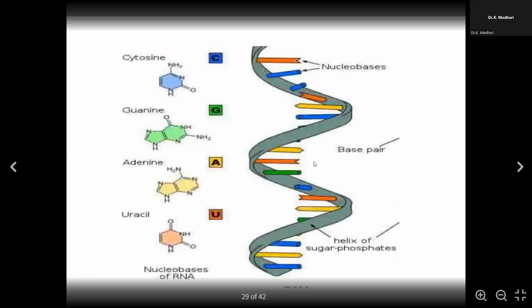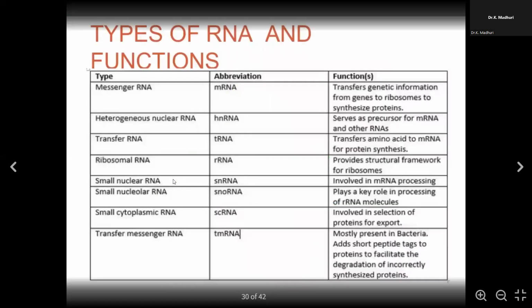Here you can see the nucleobases and the base pairs, in the supercoiled helical structure. You can see cytosine, guanine, adenine, and uracil. These are the nitrogenous bases involved in RNA structure, and these are the types of RNA. As I mentioned, majorly we study mRNA, tRNA, and rRNA.